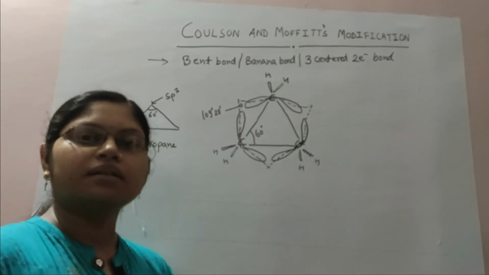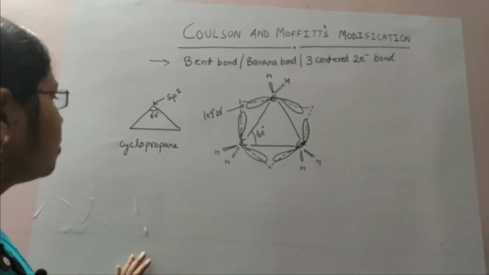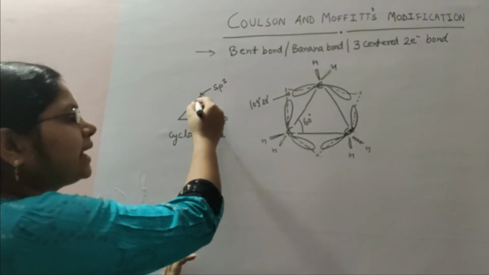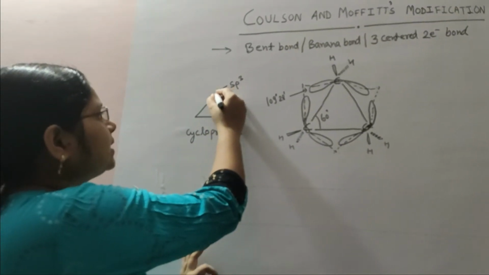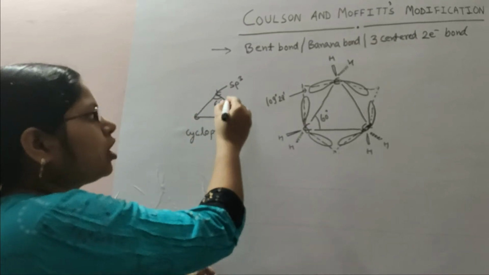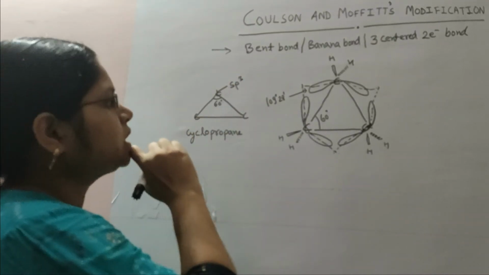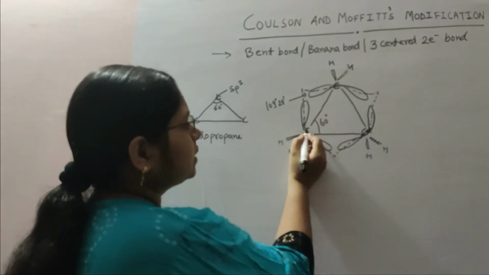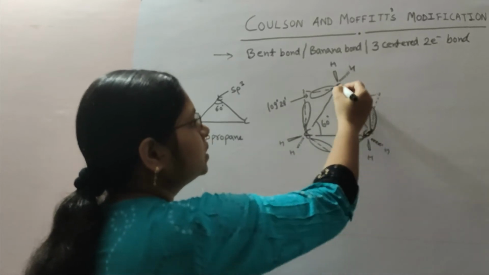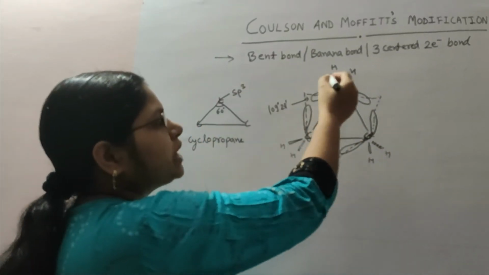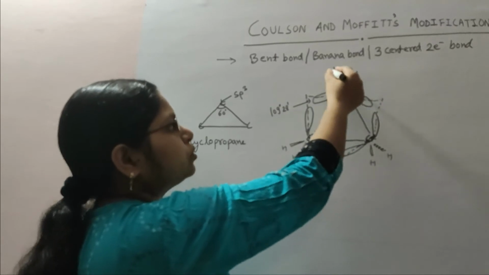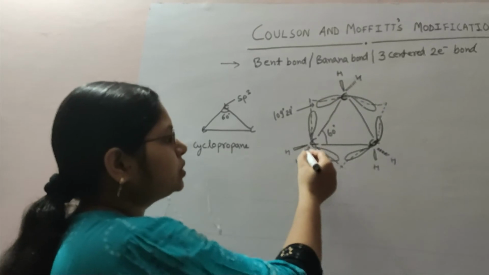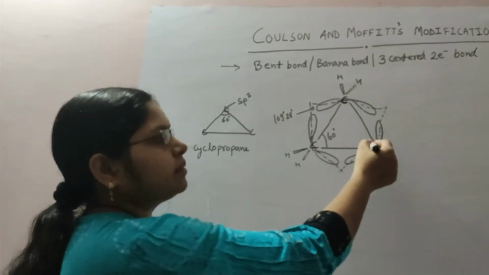Students, I think the figure was not clear, so I am again repeating. This is the structure of cyclopropane, in which the internal angle is 60 degree, and we all know that there is presence of 3 carbons, and all the carbons are sp3 hybridized. So if we talk about bonding, how bent bonding will form, then these are the 3 carbons, 1, 2, 3, and all the carbons are sp3 hybridized. So there is the presence of 2 hydrogens at each carbon. So these are 2 hydrogens for this carbon, 2 hydrogens for this carbon, and 2 hydrogens for this carbon.